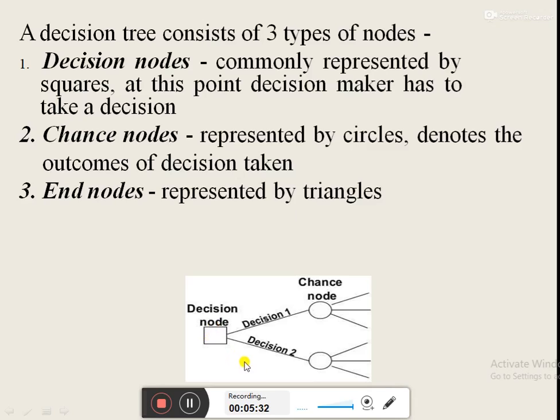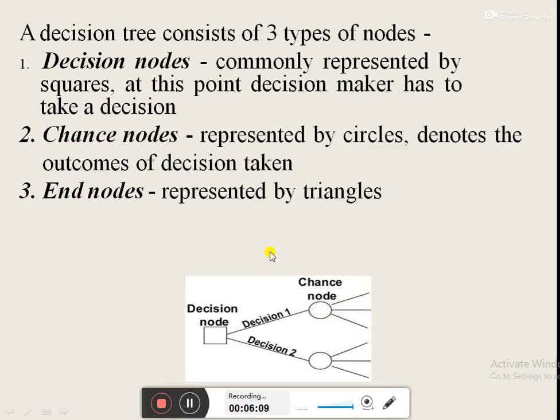Now it is very obvious that every decision would have some outcomes, and these outcomes are represented by the chance nodes. In this figure, decision one has certain outcomes which are represented by the chance node, that is this one. So there are three outcomes which are represented by three lines going outwards from the chance node.